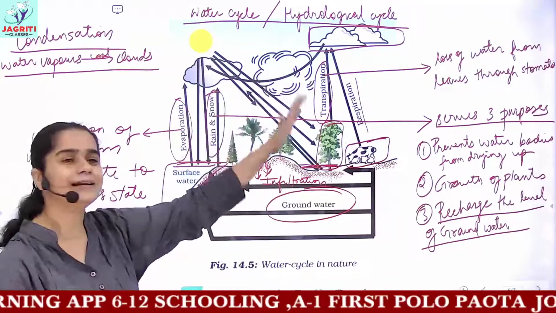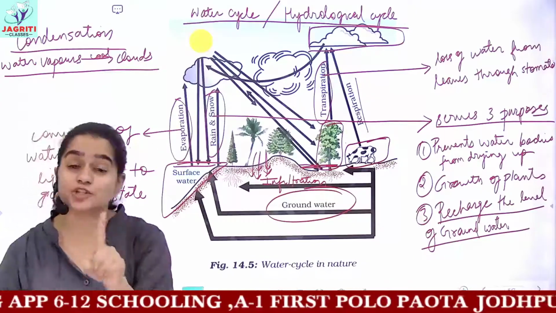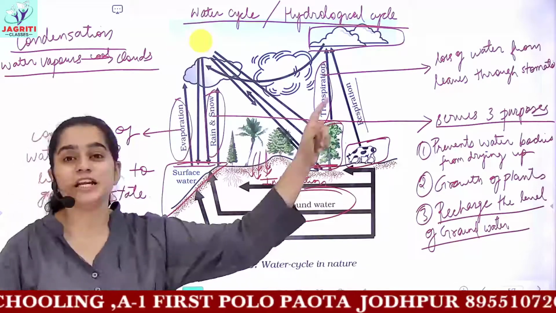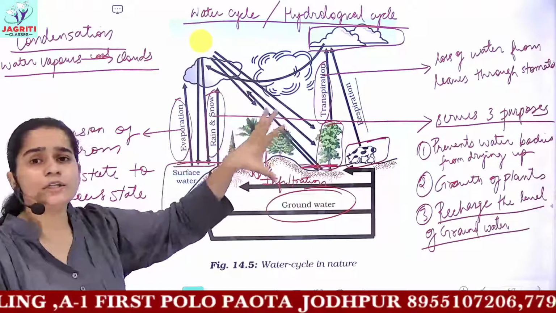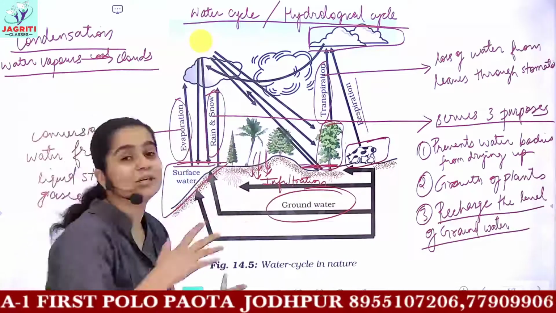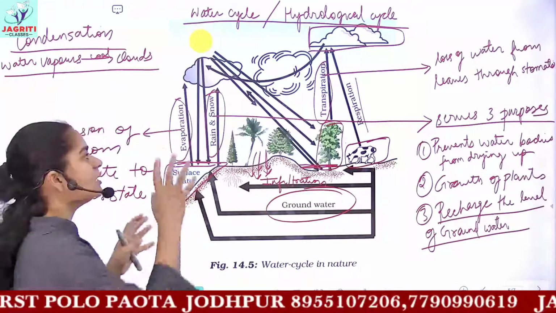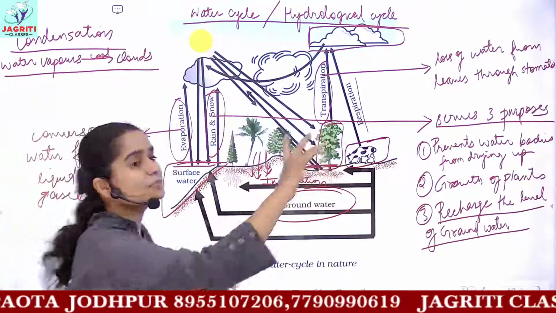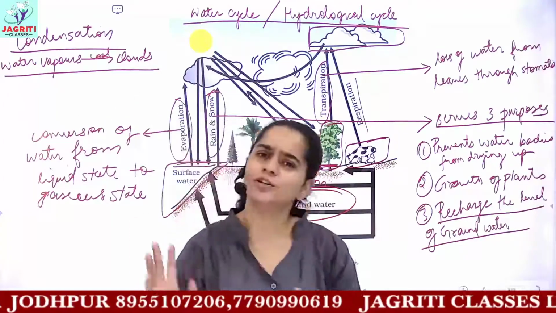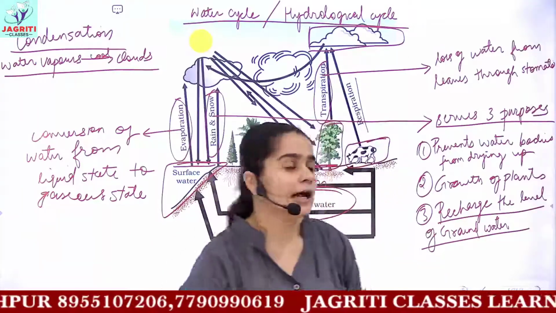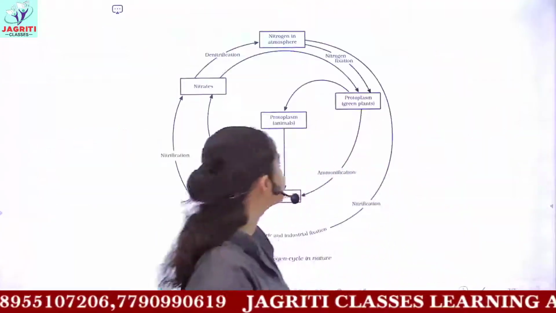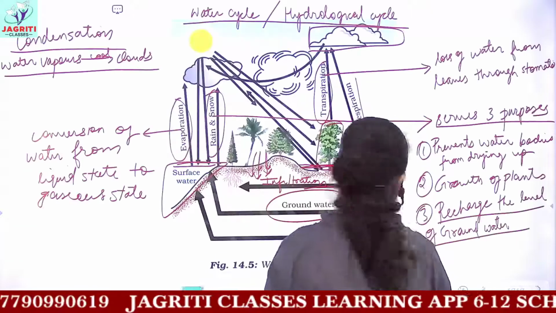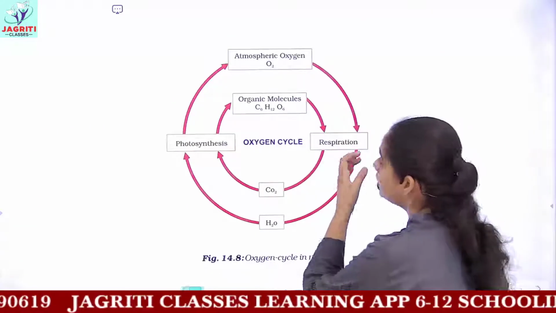You can draw the diagram itself. In these biogeochemical cycles, you should know the diagram, and then you should know the explanation. What can you explain by the diagram itself? So just stick to these points, learn the diagram, and then learn a brief explanation of that cycle. So this, I hope, is very clear. Now we'll be doing the next cycle, which is the oxygen cycle.